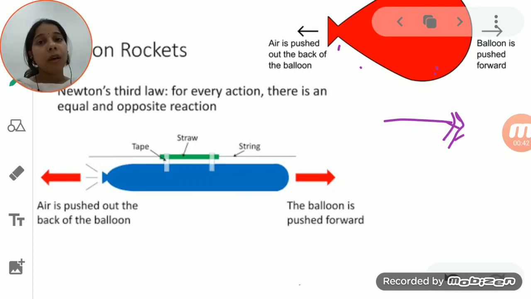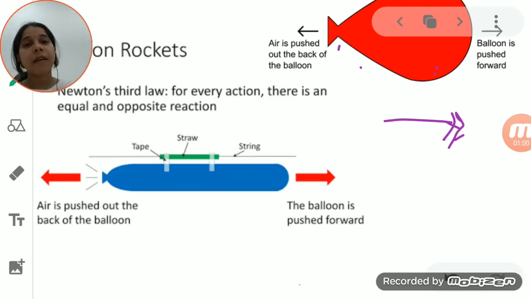What does that indicate? It says that the balloon was moving opposite to the escaping air. The air moves to the left, and the balloon moves opposite to the escaping air.